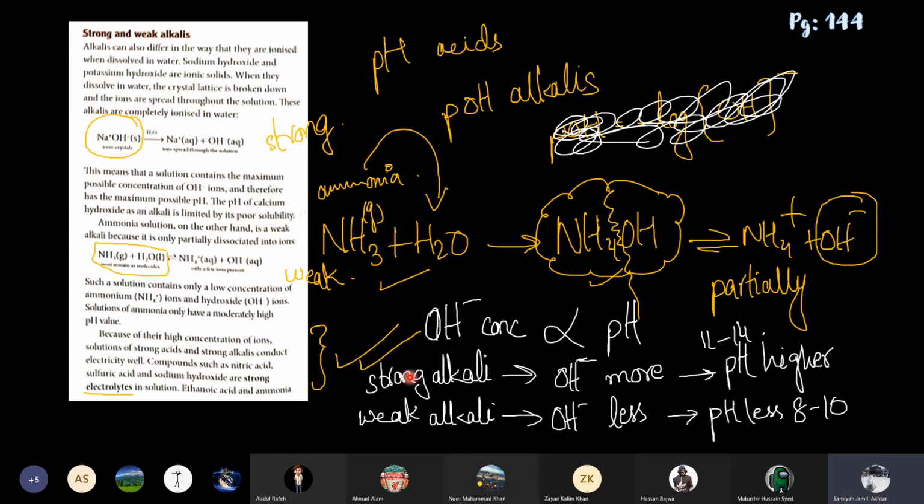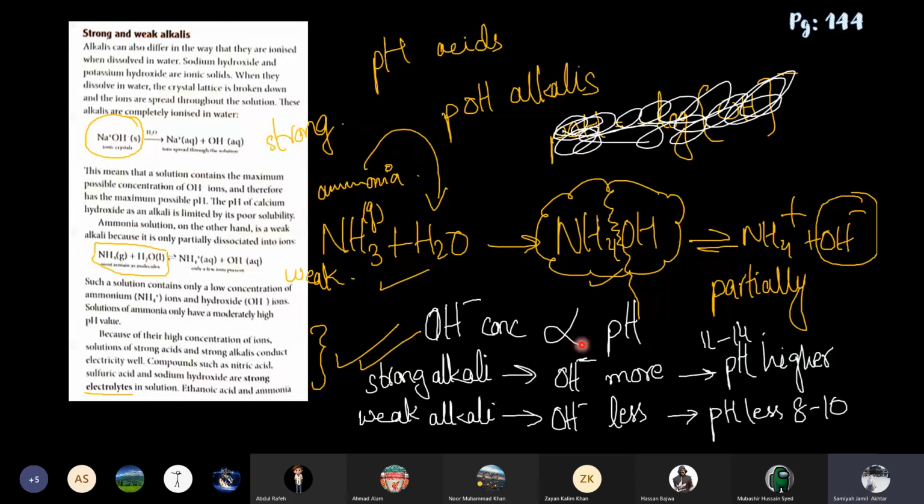And also, boys, tell me which one will be a strong electrolyte, a strong alkali or a weak alkali? Which will be a good electrolyte? Strong alkali. Yes. Strong acids and strong alkalis conduct electricity really well because they have more ions present.